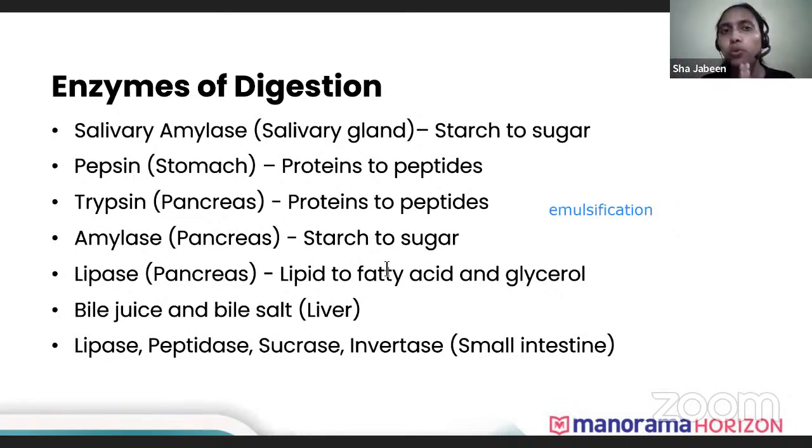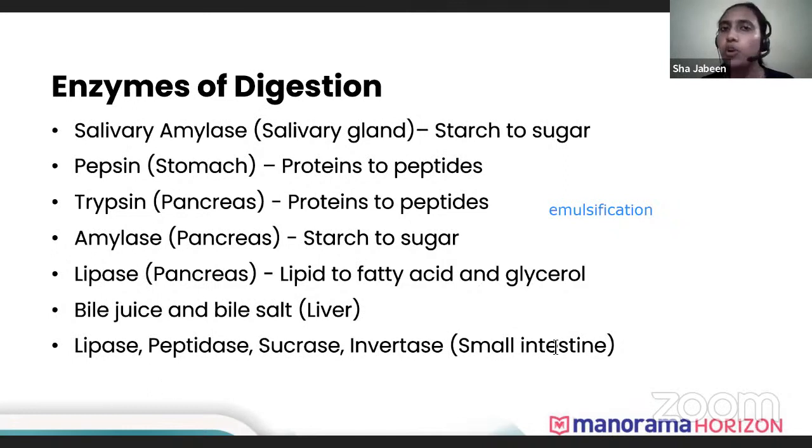One thing you need to notice here: no digestion is taking place. Only the fat molecules are broken down into small molecules. There's no digestion, so don't write that digestion of fat is taking place. Digestion of fat is not taking place. Only the large globules of fats are broken down into small globules. Later on, the lipases actually help in the digestion of fat.